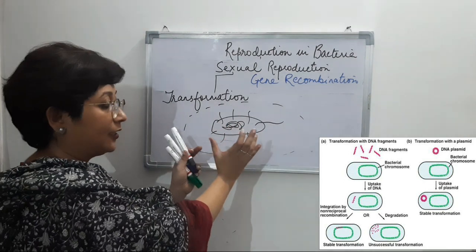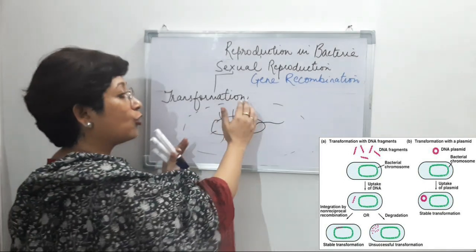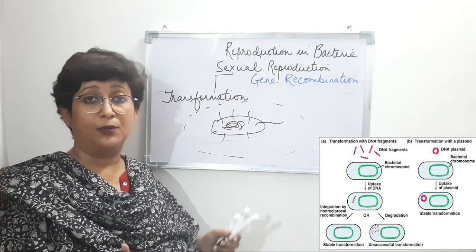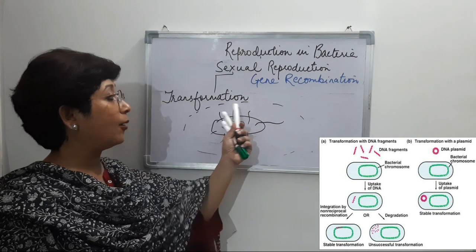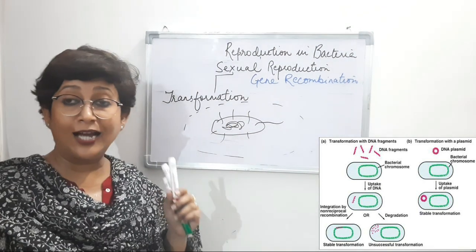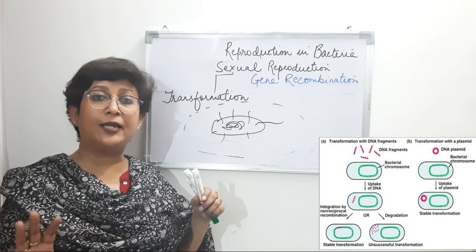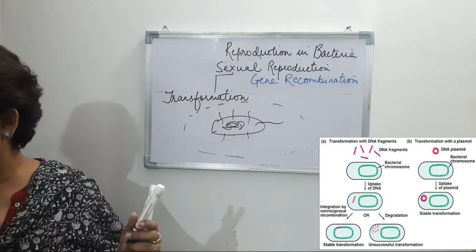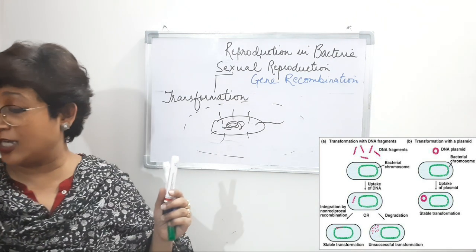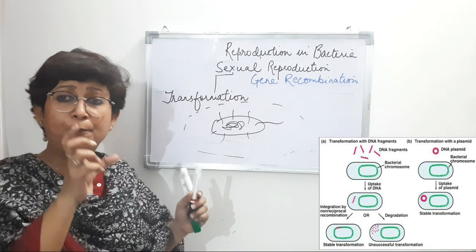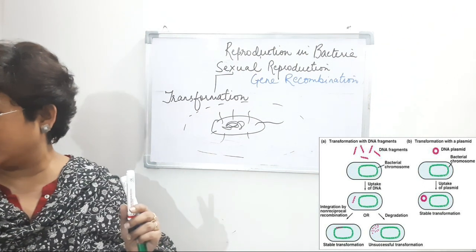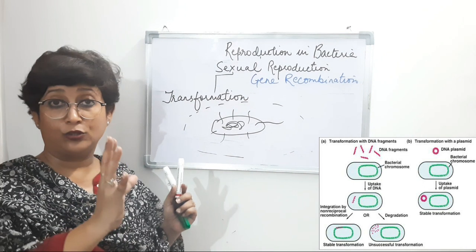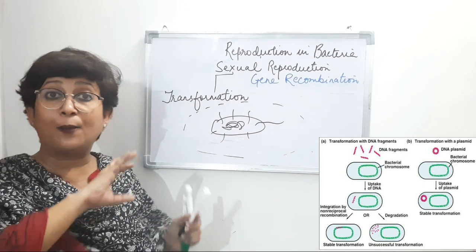Now this bacteria has the ability to absorb the genetic material from the medium, right? The medium may not be a living medium. So it has the ability to absorb the gene from the medium, and this absorption does not take place at any time in the bacteria. So there is a specific time when this transformation can take place. The receptivity of transformation is present only for a very brief time in the bacteria, and that is when the cells have reached almost their maturity, almost towards completing their growth.